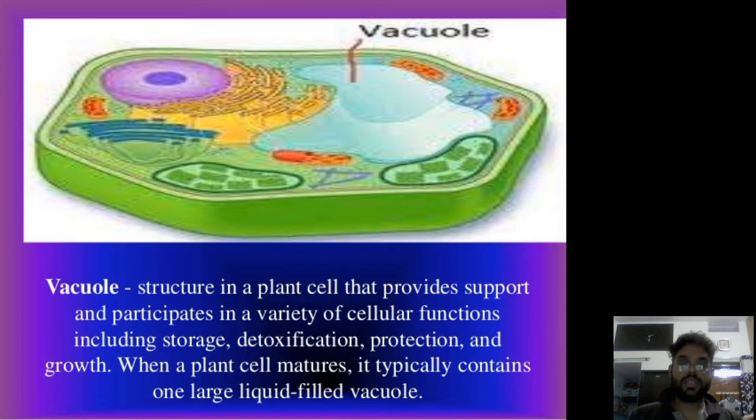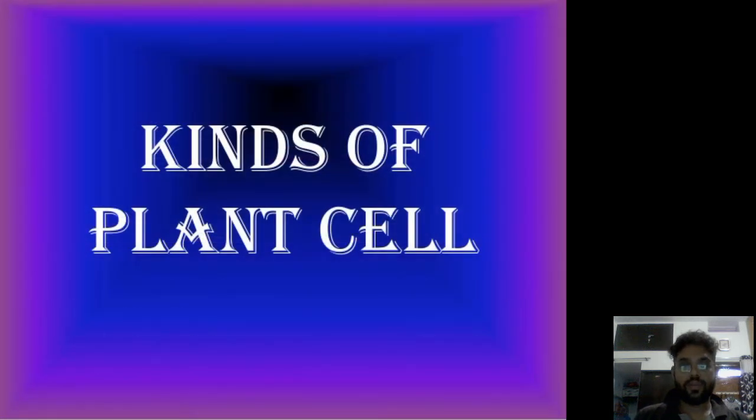Vacuole is the largest cell organelle in a plant cell that provides support and participates in a variety of cellular functions such as storage, detoxification, protection, and growth. When a plant cell matures, it typically contains one large liquid-filled vacuole. It means several activities, such as storage: protein, carbohydrate, and lipids are stored in this vacuole.